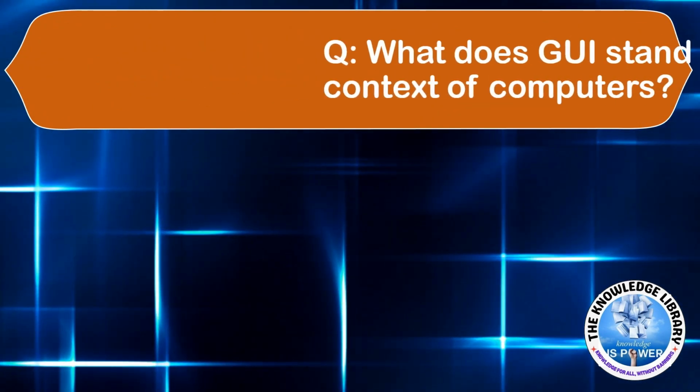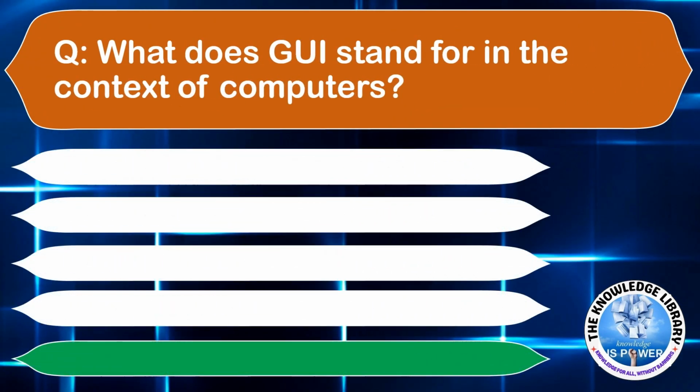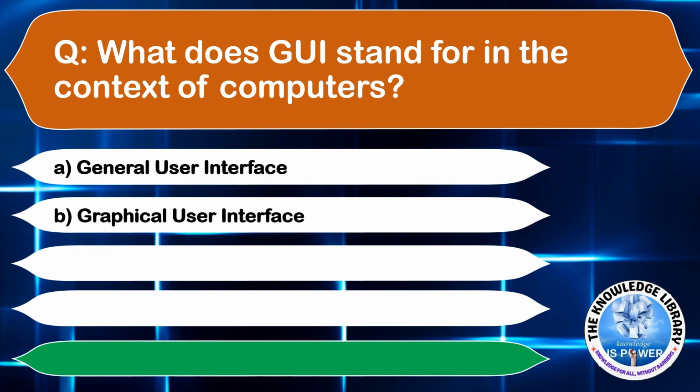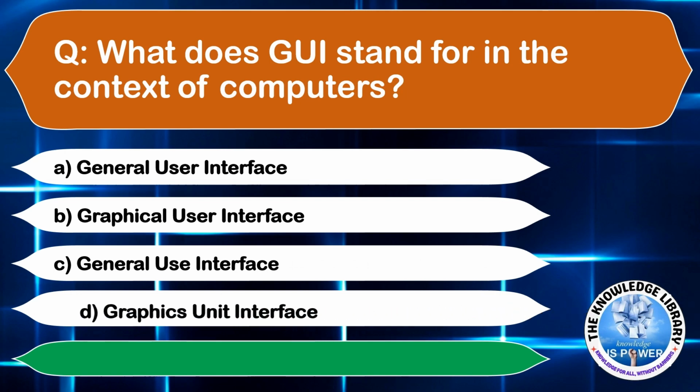Moving to the next question. What does GUI stand for in the context of computers? Option A, General User Interface. Option B, Graphical User Interface. Option C, General Use Interface. Or option D, Graphics Unit Interface. The correct answer is option B.